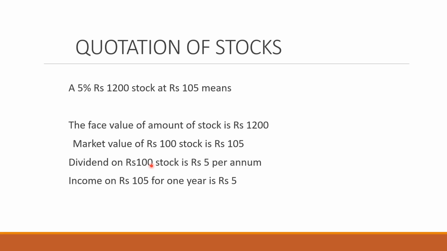So the dividend will be 5 rupees on 100 rupees stock and the income will be 5 rupees on 105 because you have spent 105. If you would have purchased this stock for 95 rupees, then income of 5 rupees on rupees 95 will be taken into consideration.